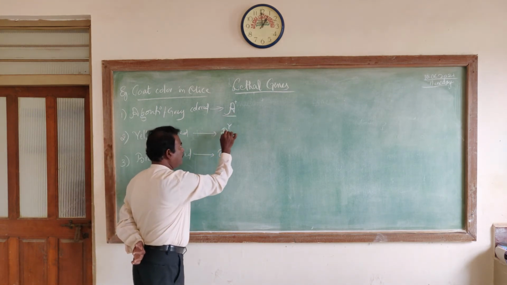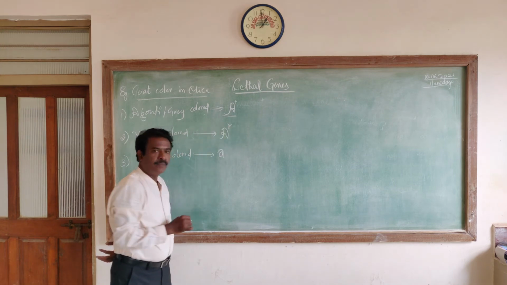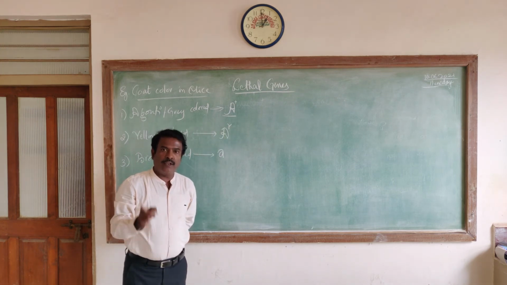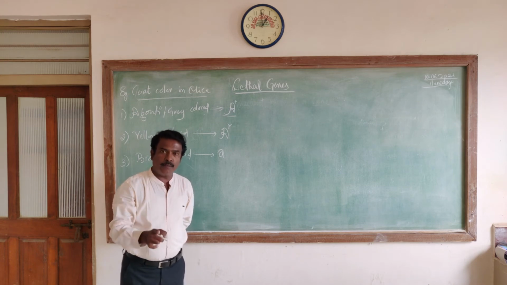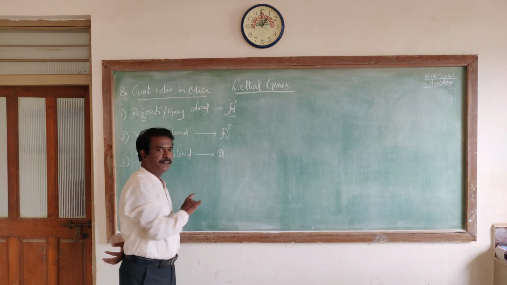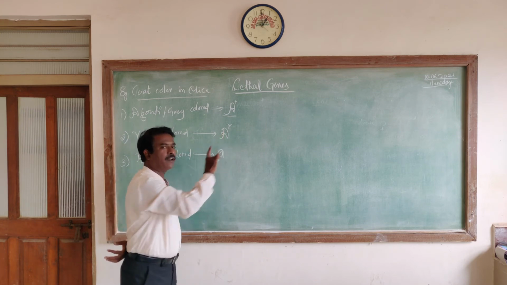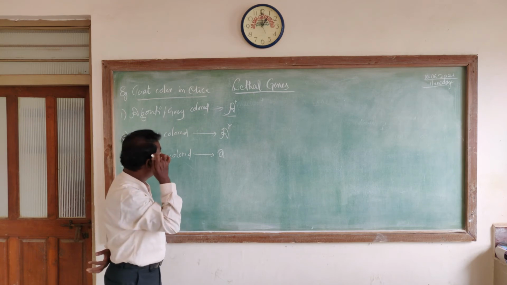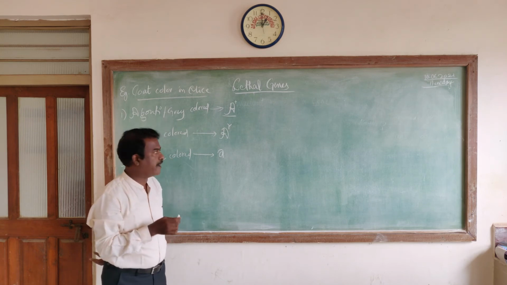Whereas this gene, A^Y, when expressed, will influence the viability of an individual that carries it. That is the point of our concern here. And this is the best example to show the effect of dominant lethal genes.